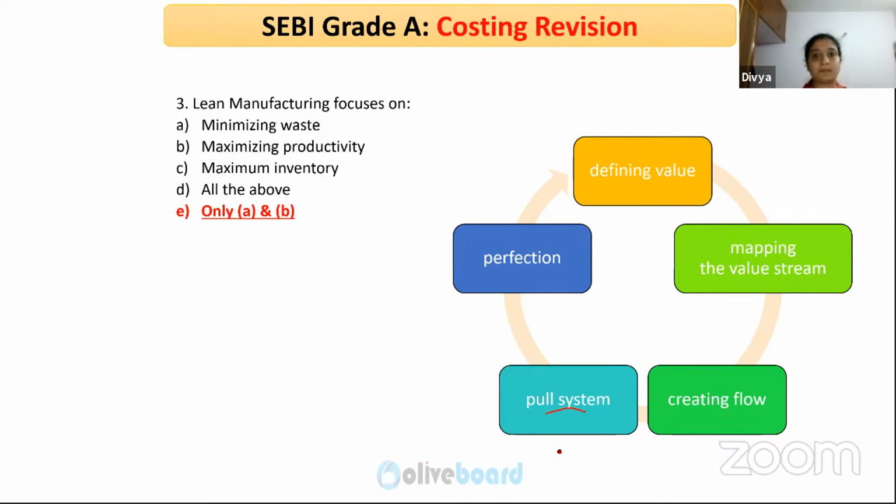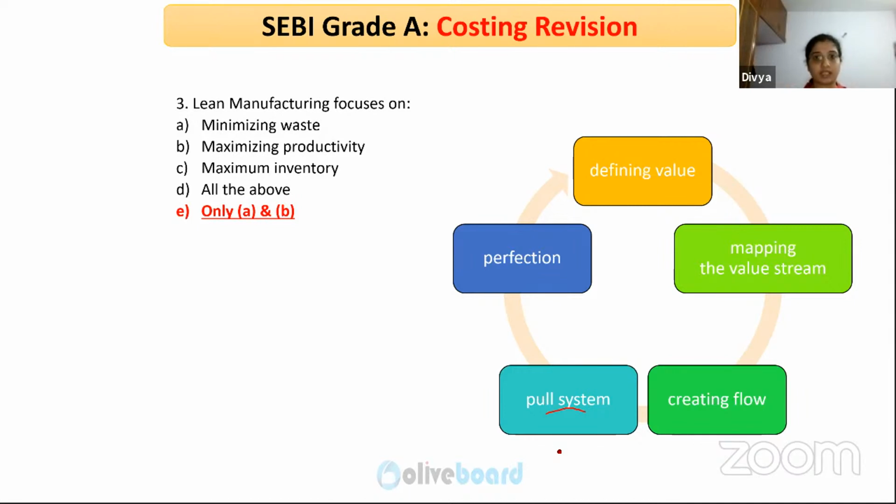But usually there will be a delay of at least 1 or 2 days. Pull system requires the raw materials required for production to be on date, on time. Whatever the time or date required by the company, the supplier should be able to fulfill right at that time. So that is pull system.